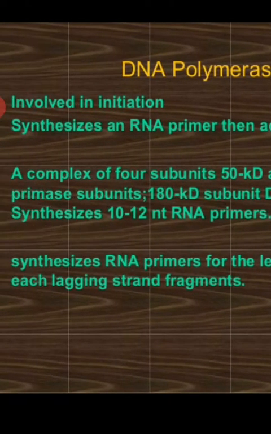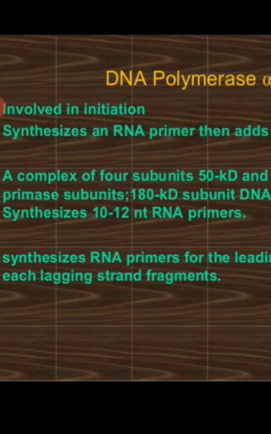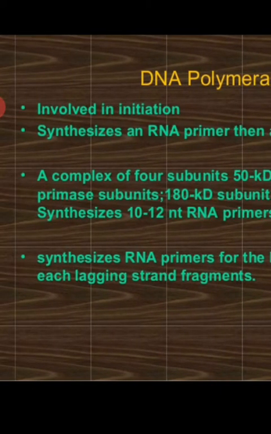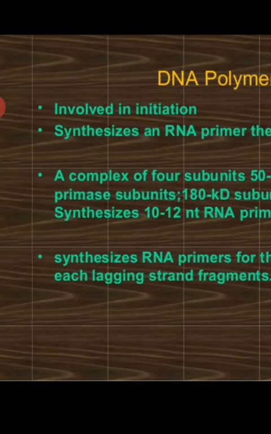So the alpha unit is meant for RNA primer synthesis and then addition of dNTPs, and it is a complex of 4 subunits. 50 kD and 60 kD are primase subunits.